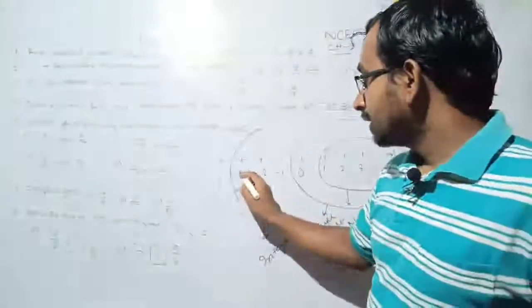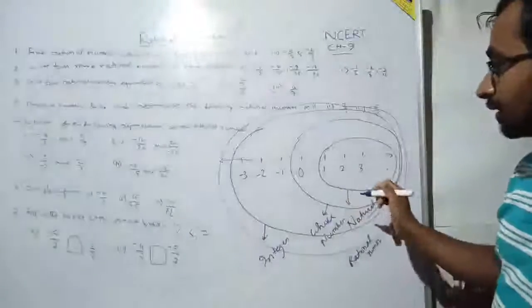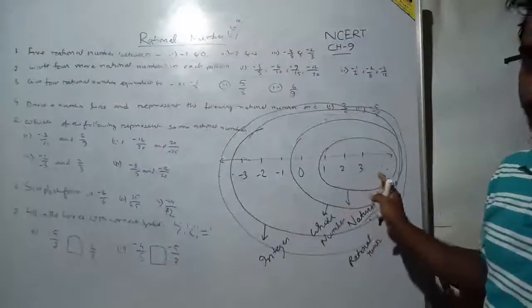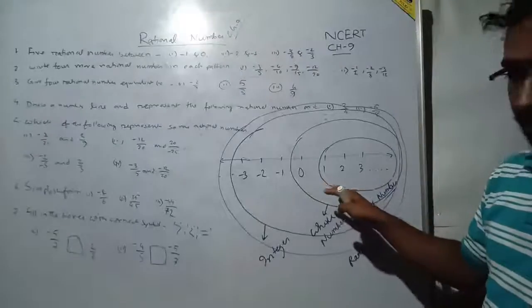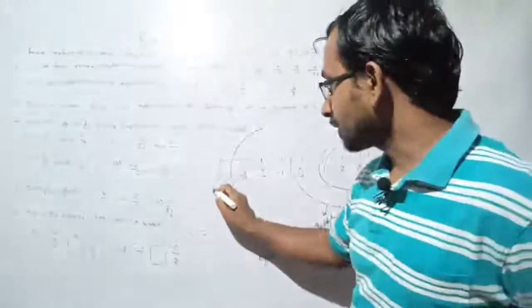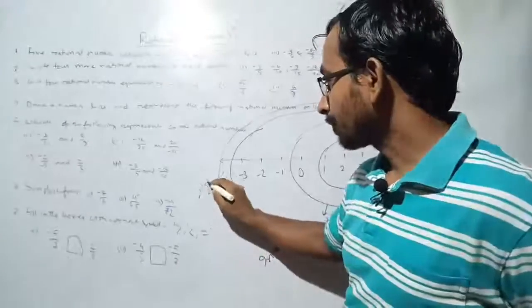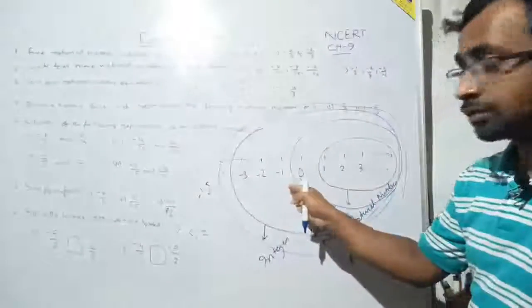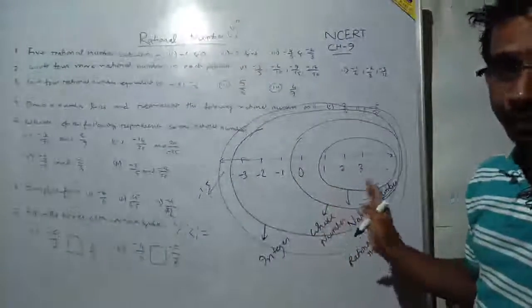Here the integer part only has numbers like -1, -2, -3, 0, +1, +2, etc. Is there any fractional number inside it? No. So if I add a fractional number here, suppose it is -1.5, then this is not included in the integer part, right?